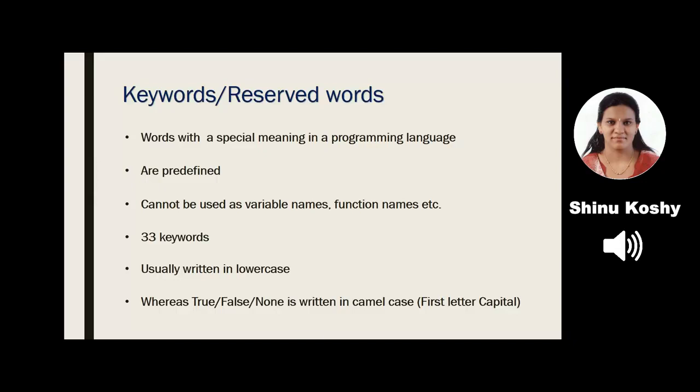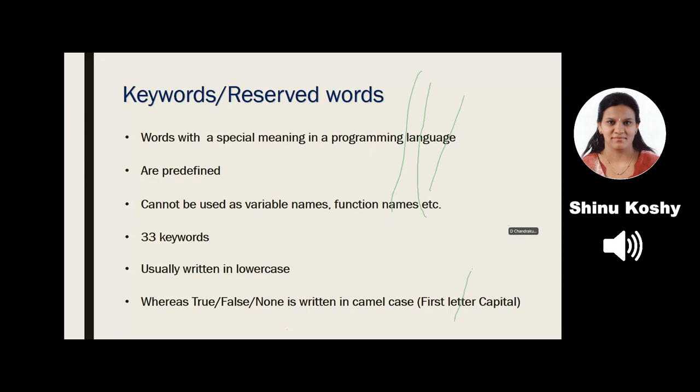Similarly, in a programming language also, we have certain words which are already defined by the language and can be used only for a specific purpose. It has a special meaning. There are 33 keywords in Python. These keywords cannot be used as variable names, function names, etc. Remember, these keywords should be written in lowercase, that is small letters.